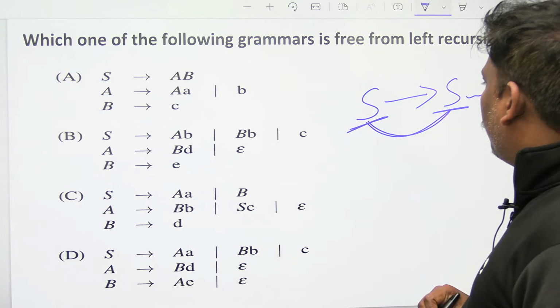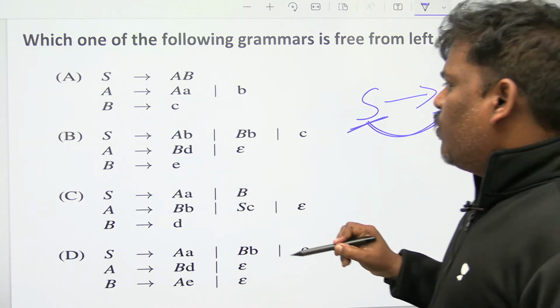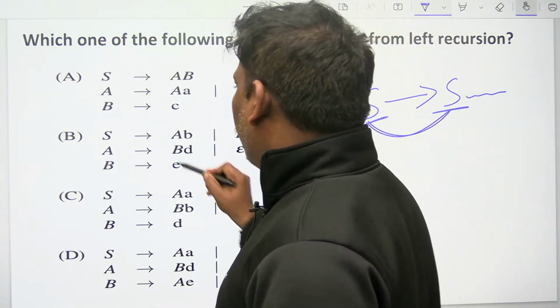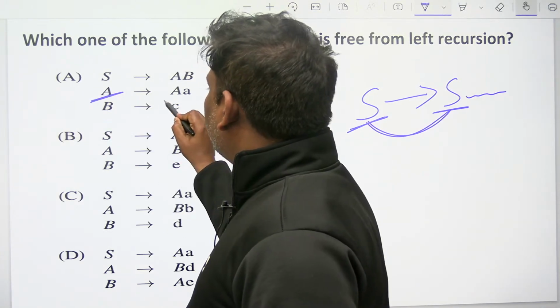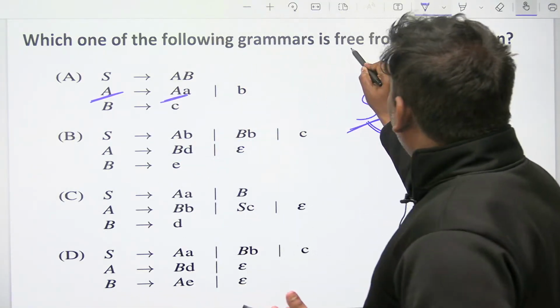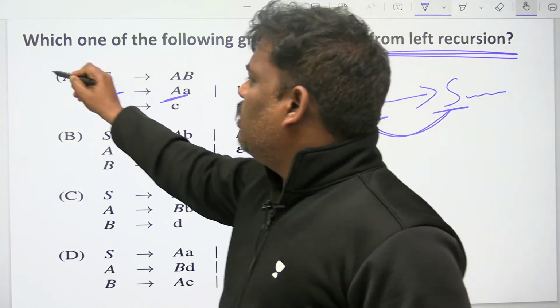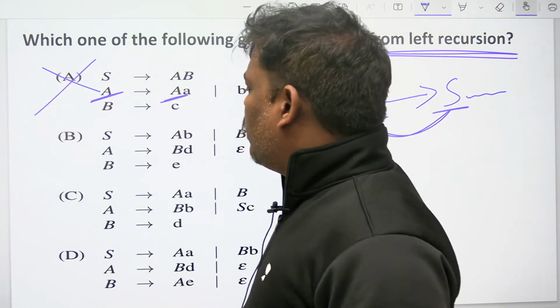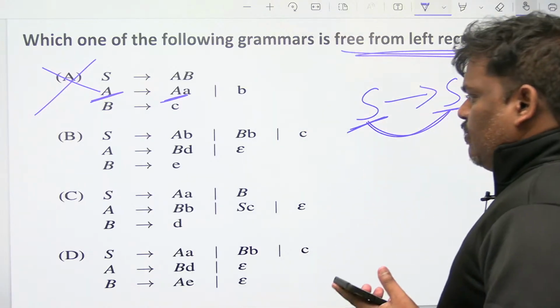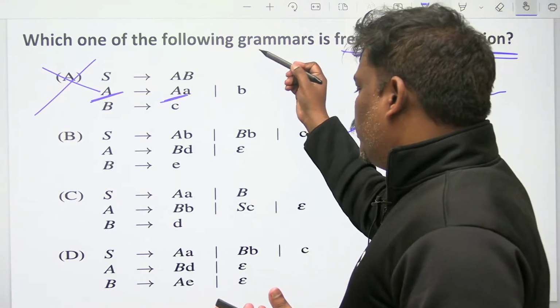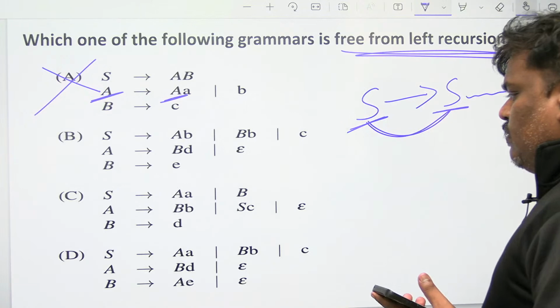This is called left recursion. If you observe option A clearly, left recursion is there, but the question says free from left recursion. So it has left recursion and cannot be the answer.